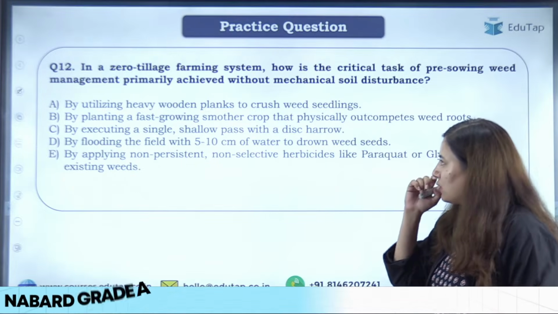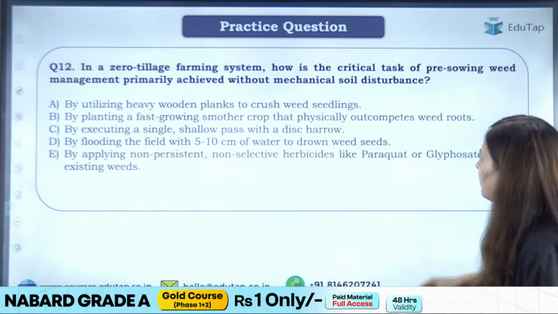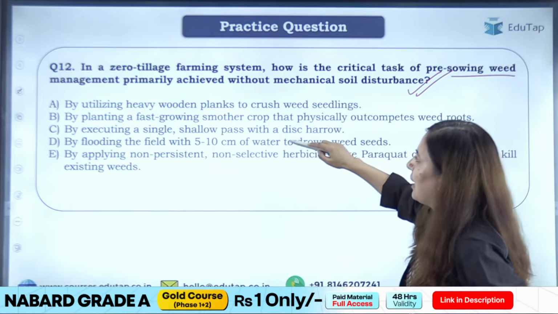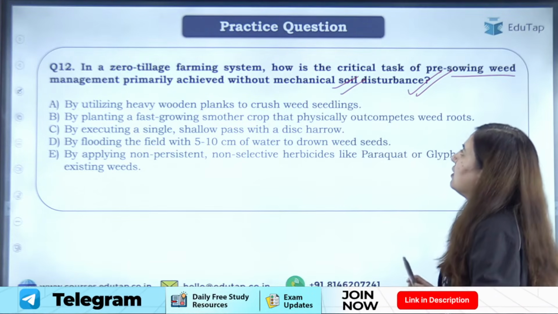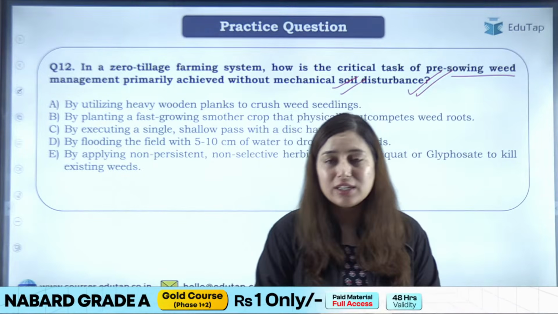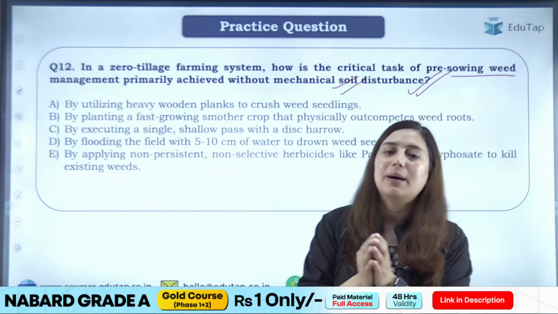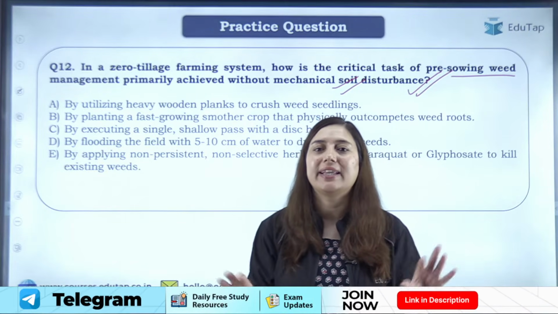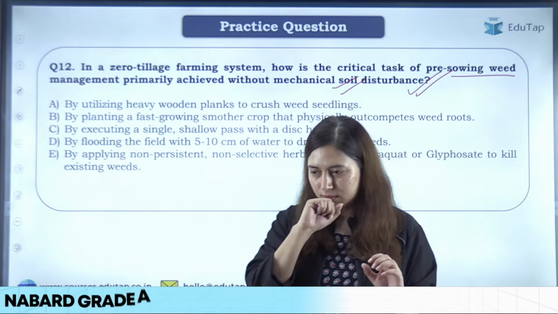Okay students, coming to the next question, in a zero tillage farming system, how is the critical task of pre-sowing weed management primarily achieved without mechanical soil disturbance? तो ये बोल रहा है कि जब आप जीरो टिलेज करते हो, राइट? सो जीरो टिलेज क्या होता है स्टूडेंट्स, कि आप यहाँ पे कोई भी टिलेज ऑपरेशन नहीं करते हो. यू आर नॉट प्रिपेयरिंग द लैंड फॉर द कमिंग क्रॉप.